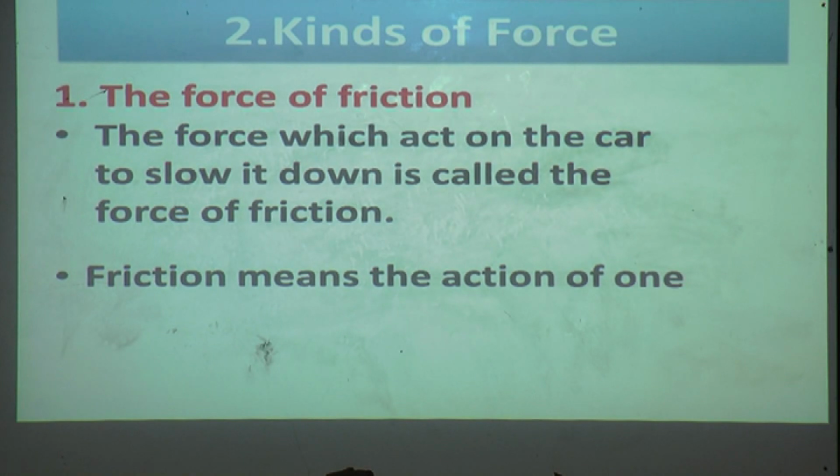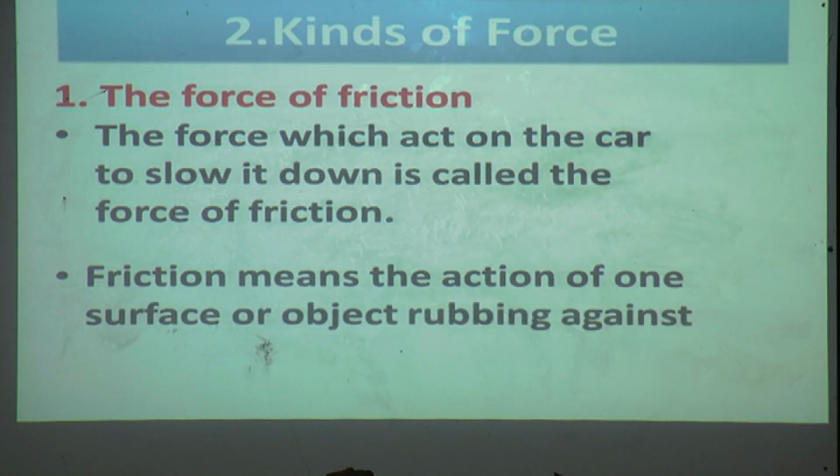Friction means the action of one surface or object rubbing against another. Once again I will read. Friction means the action of one surface or object rubbing against another. When you are playing with that toy car, after some time it will stop. Why?